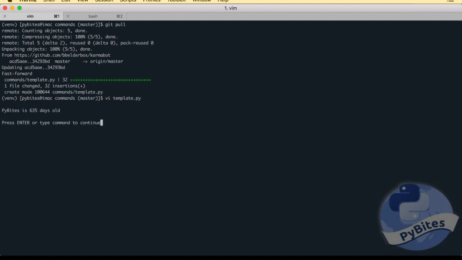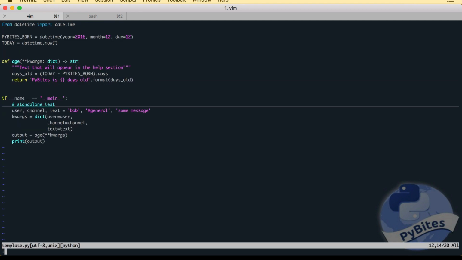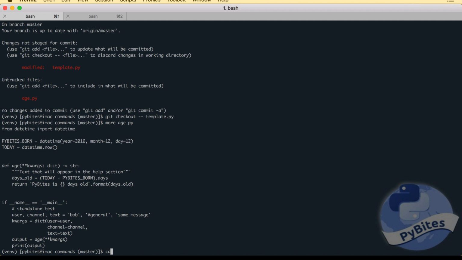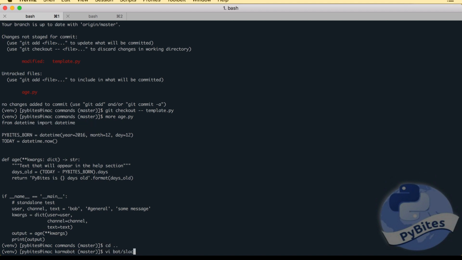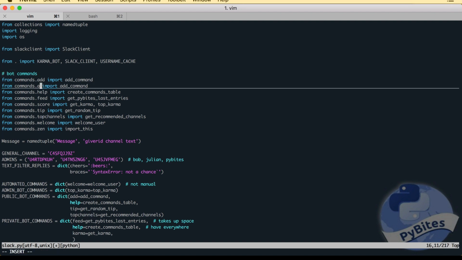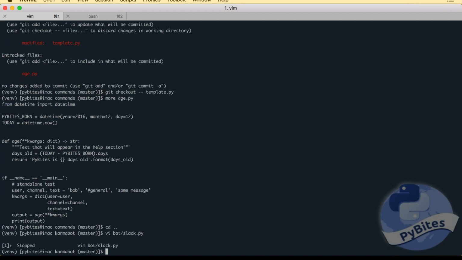Look at that. Almost 2 years. So I saved this. Well, actually I save it as a new file, age.py. I check out template because I want to keep that pristine. So I got age, and now I have to add it to the main script, which is bot Slack. And here I can import age. Let me actually call it PyBites age.